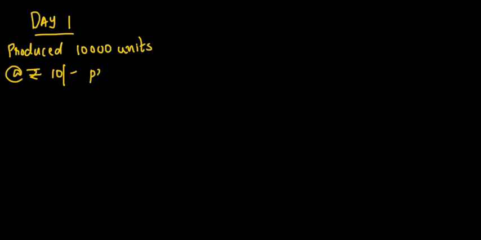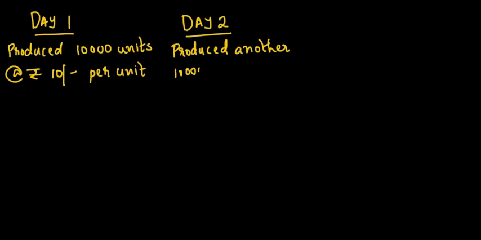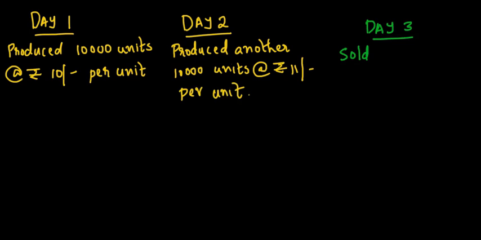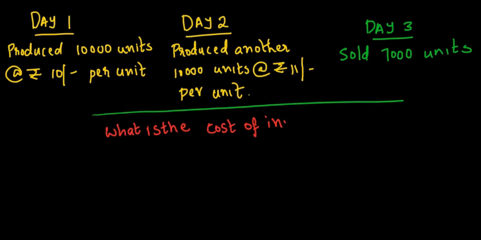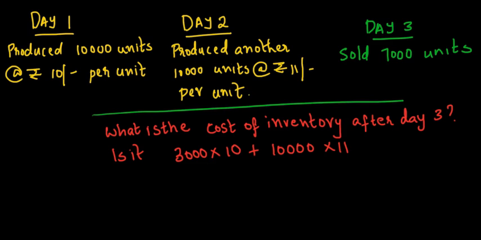For example, assume that we are a manufacturing company and hence produced a batch of 10,000 units of finished goods with a cost per unit of rupees 10. Next day, we continued the production and then produced another 10,000 units of finished goods at rupees 11 per unit since the cost of materials had risen then. We sold 7,000 units of finished goods to a party on the third day. What would be the cost of our inventory then? Is it 1,40,000 or 1,43,000 or some other number?